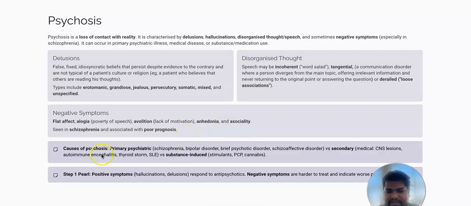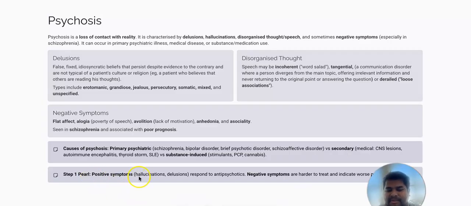So from an examination's point of view, quick recap: causes of psychosis can be primary psychiatric, like schizophrenia, bipolar with psychotic features, brief psychotic disorder, schizoaffective disorder. Any of these can be a cause of psychosis or psychotic symptoms. Similarly, there can be secondary causes like CNS lesions, autoimmune encephalitis, thyroid storm, SLE. Any of these can cause psychosis too. And similarly, sometimes there will be substance-induced psychosis, like stimulants, PCP, cannabis. These can cause psychosis too.